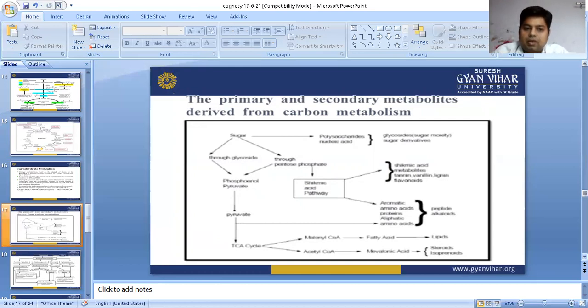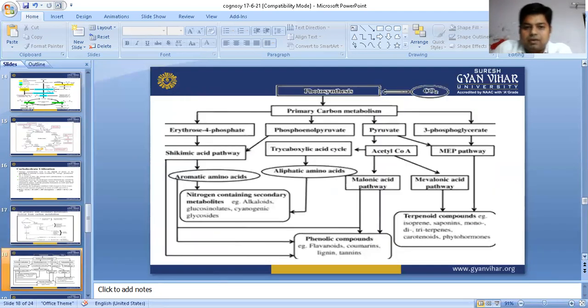Phosphoenol pyruvate is converted into pyruvate, which comes into the Krebs cycle, the TCA cycle, and they synthesize malonyl coenzyme A, which we have seen, and this is responsible for synthesis of fatty acids and lipids. And in the TCA cycle, what would be seen? Acetyl coenzyme A is converted into malonic acid and steroid isoprenoids. So this is the basic chain in the photosynthesis process by which plant metabolites are synthesized.